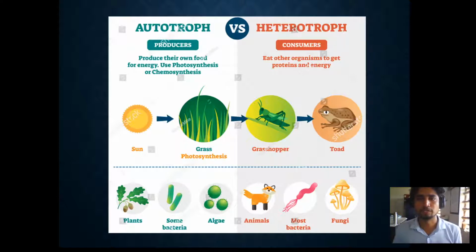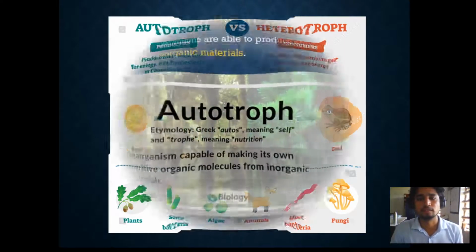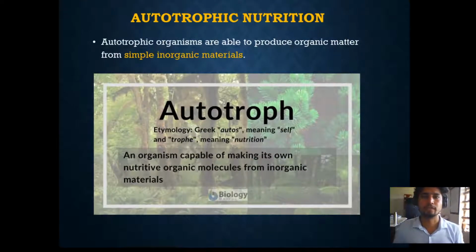Example, grasshopper, toad, and all the human beings and the animals, we are all heterotrophs. And next, we are going to begin autotrophic nutrition. We are going to see this in an elaborate way. Autotrophos: auto means self, trophos means nutrition, which is derived from the Greek, and autotrophic organisms are able to produce organic matter from simple or inorganic materials.